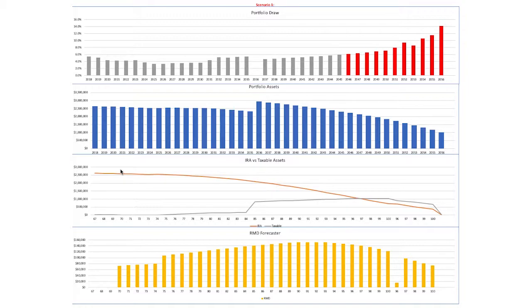If you live to 110, you will have to take out 50% of that portfolio per year. So IRAs always trend down towards 0. And then we can look at the forecasted RMDs over time. This is one of the largest drivers for most retirees' taxes. And we can see how that RMD trends over time.